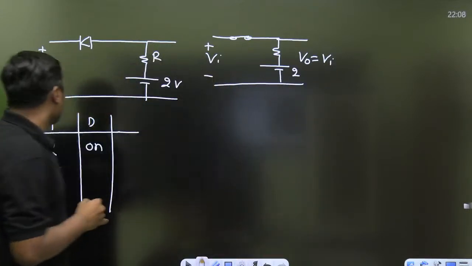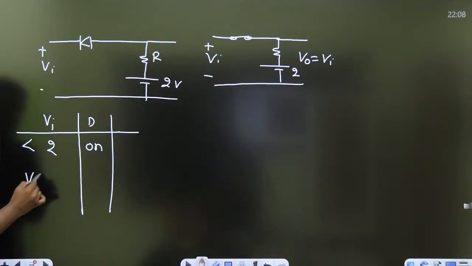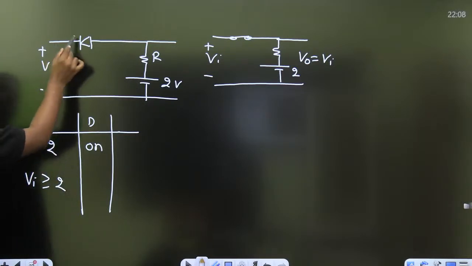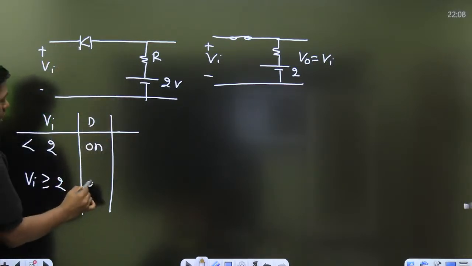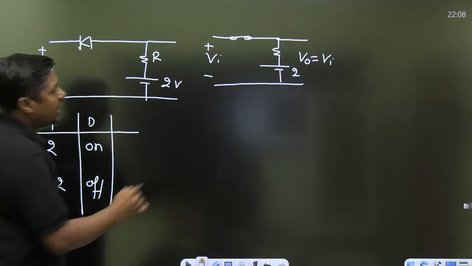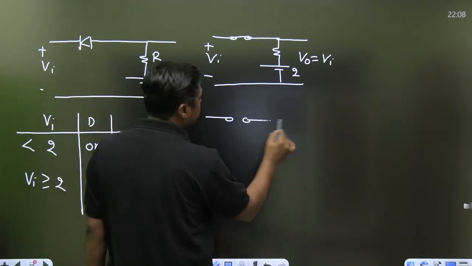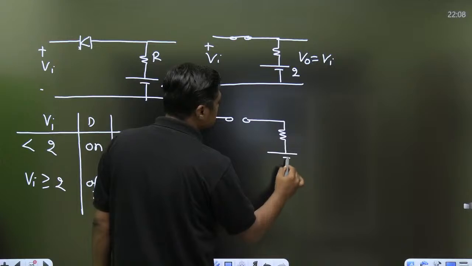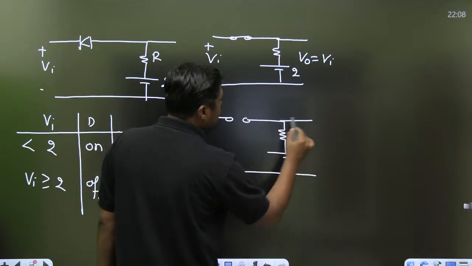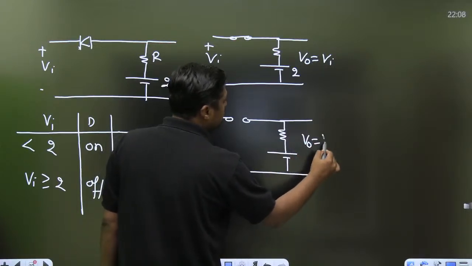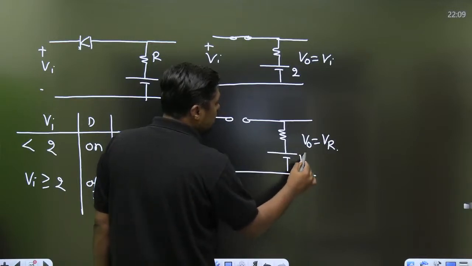But when VI is greater than or equal to 2 volt, the diode is off. When the diode is off, it will act as an open circuit. When the diode is open circuit, what is the output? VR. The output is exactly equal to VR.